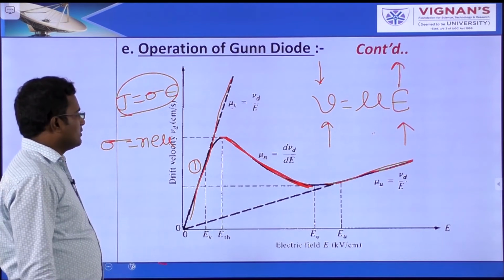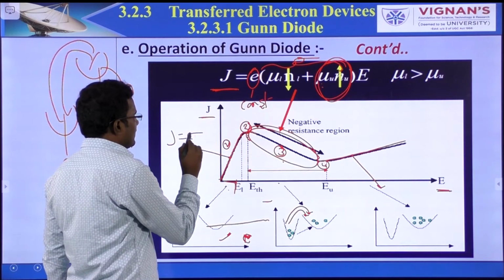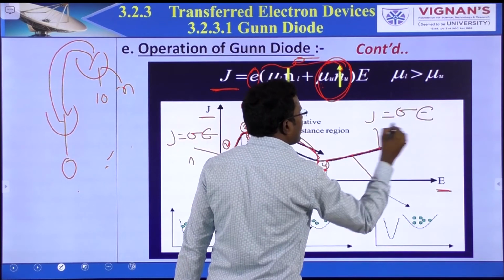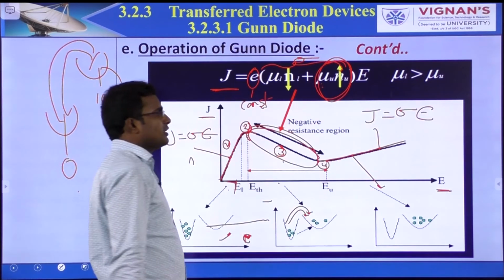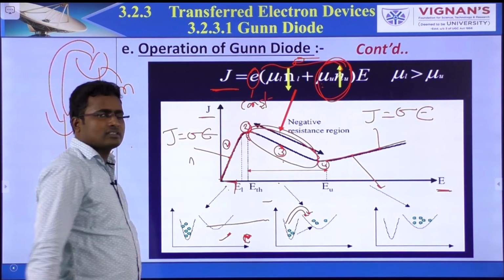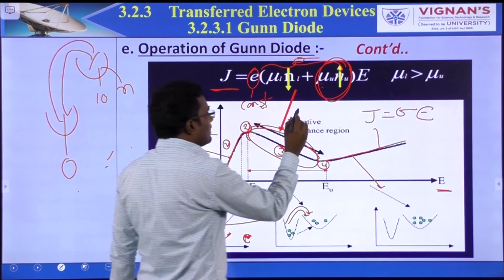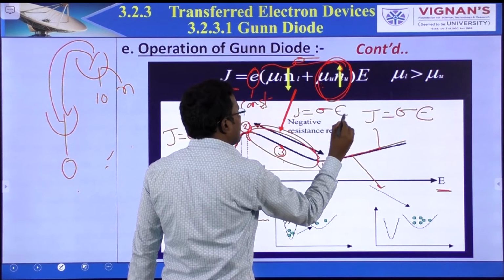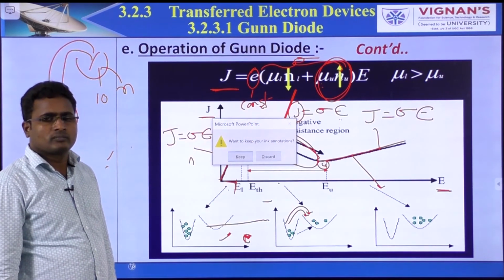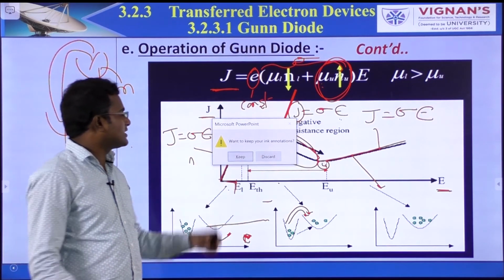Okay, and one more thing: here J is equal to sigma E, and in this region also J is equal to sigma E. So as the electric field increases, J increases. That means Ohm's law is satisfied. In this region also, as the electric field increases, J increases, and Ohm's law is satisfied. But in this case, J is equal to sigma E, the electric field increases and J decreases. Ohm's law is not followed. That means negative resistance.